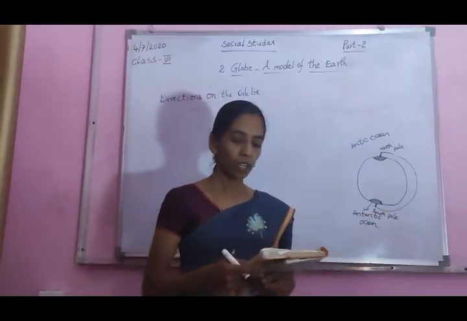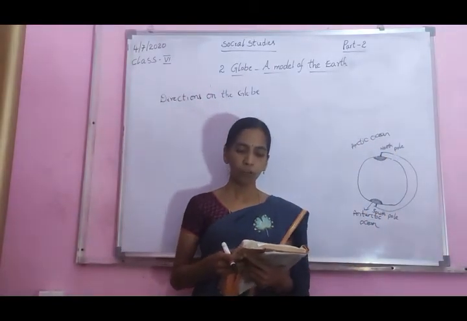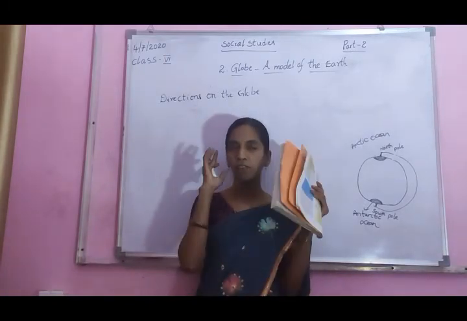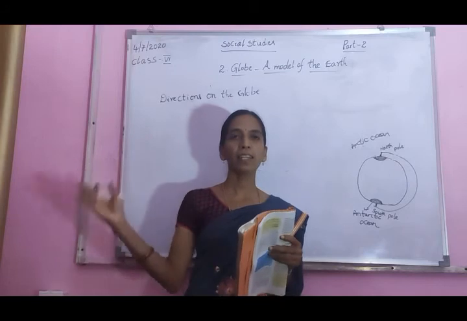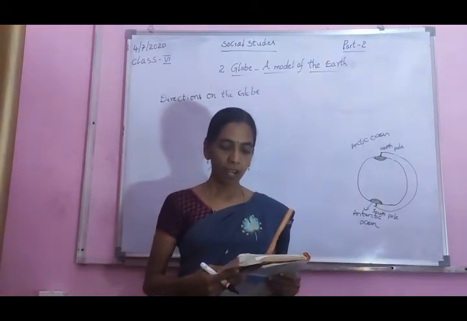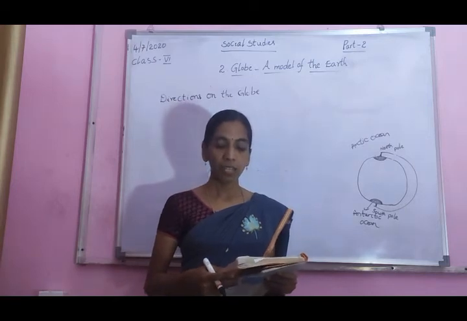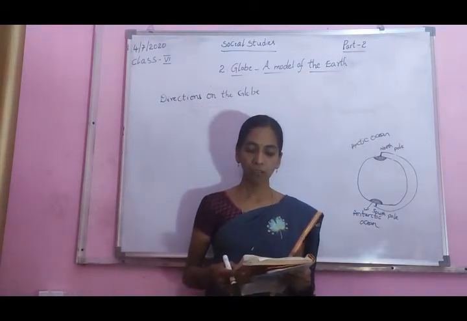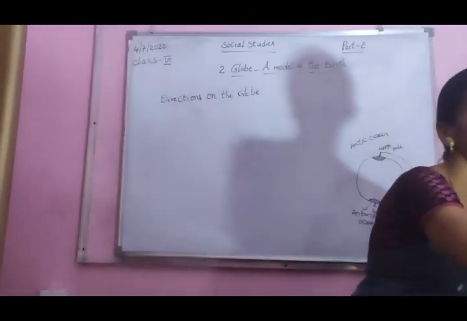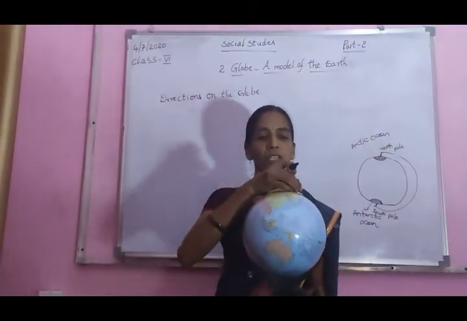You can locate the north and the south pole. If you face north, on your right is the east. If you are facing the north, right is the east, and your left is the west. The earth rotates every day from the west to east. Okay? The earth always rotates west to east.